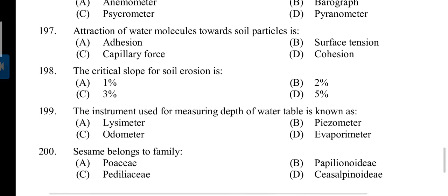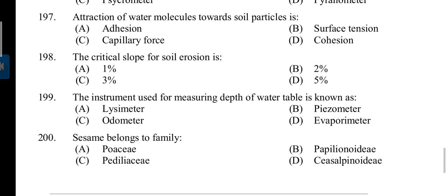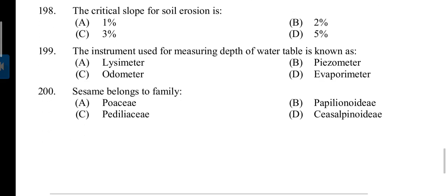Question 197. Attraction of water molecules towards soil particle is example of adhesion. 198. The critical slope for soil erosion is. Answer is C. 3%. 199. The instrument used for measuring depth of water table is known as. Answer B. Piezometer. Question 200. Sesame belongs to family. Answer C. Papilionaceae.